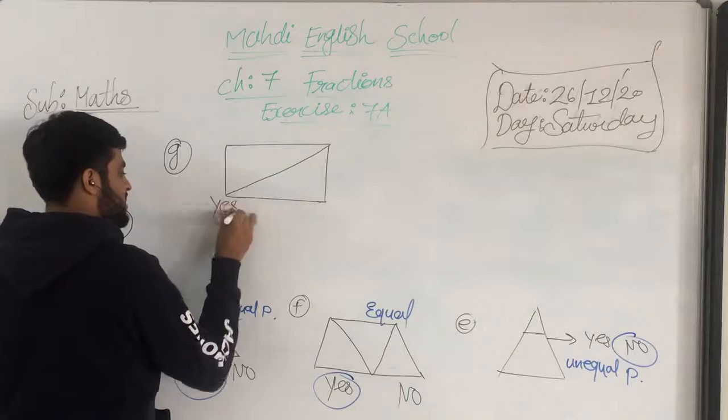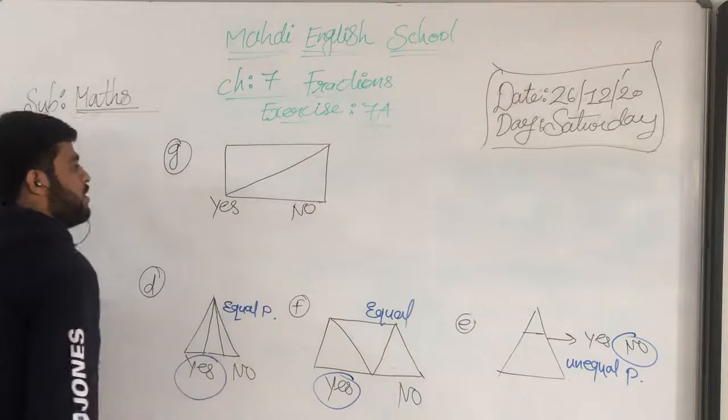Then what do we mention here, yes or no?